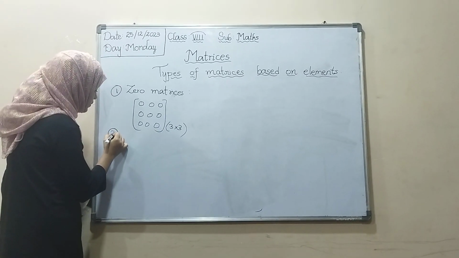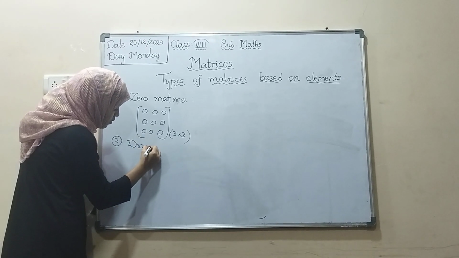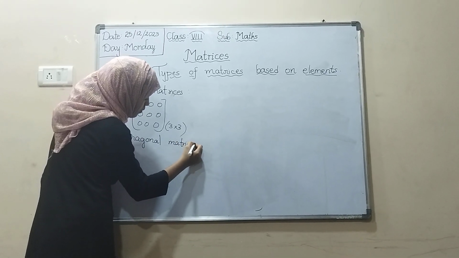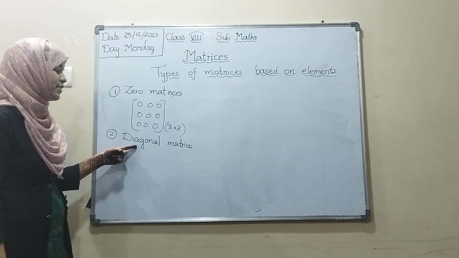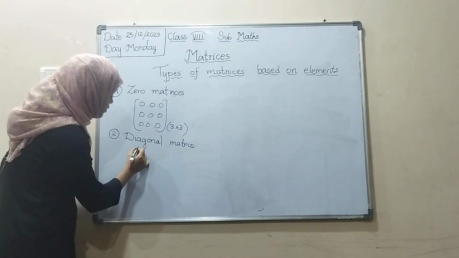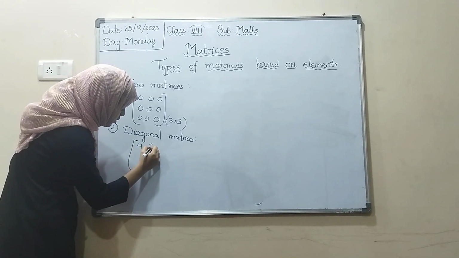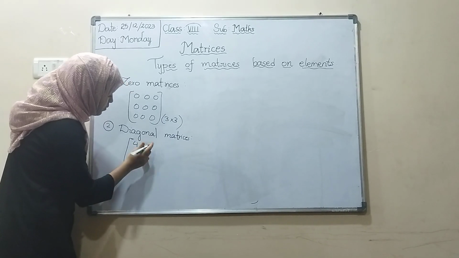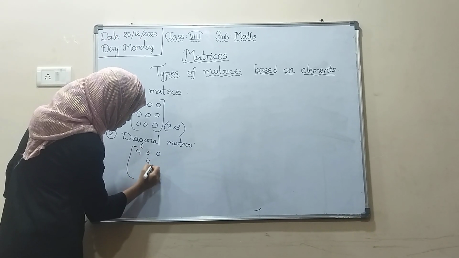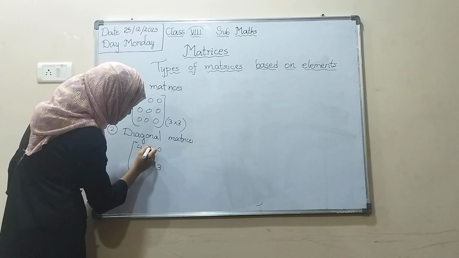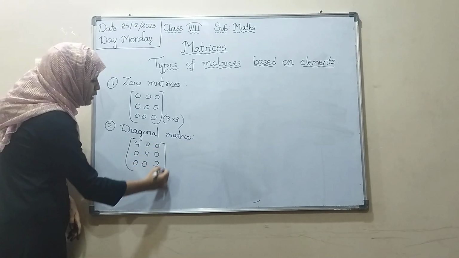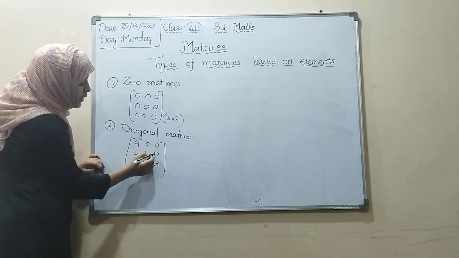Second one is diagonal matrix. Diagonal matrix means a square matrix, means the order is the same, whose non-diagonal elements are 0.